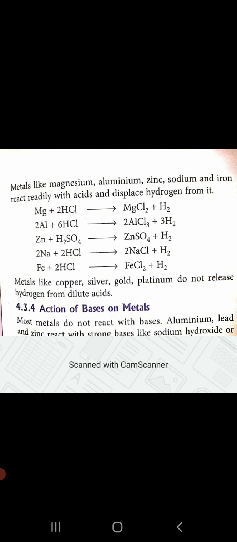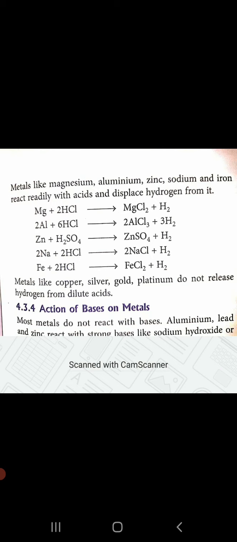If we see here, aluminium reacts with hydrochloric acid to form aluminium chloride, also known as aluminium trichloride, and it releases hydrogen gas. Zinc reacts with H2SO4. What does H2SO4 stand for? H2SO4 stands for sulfuric acid.